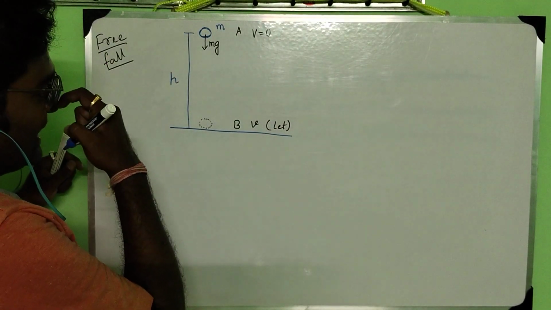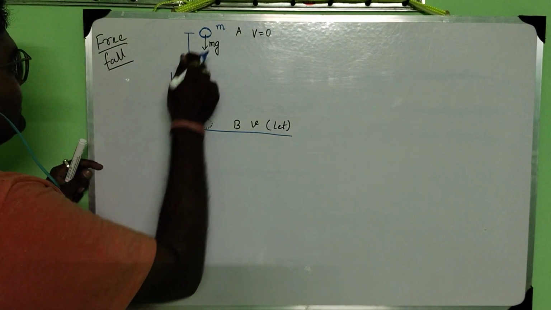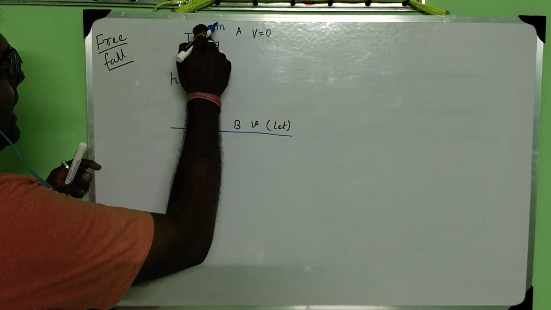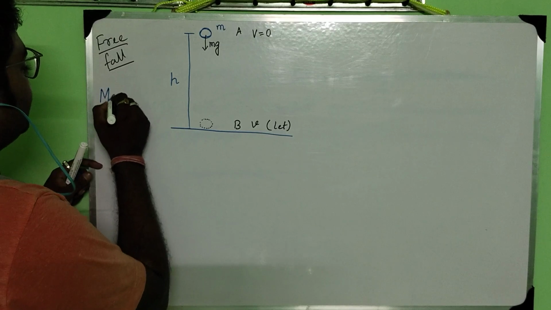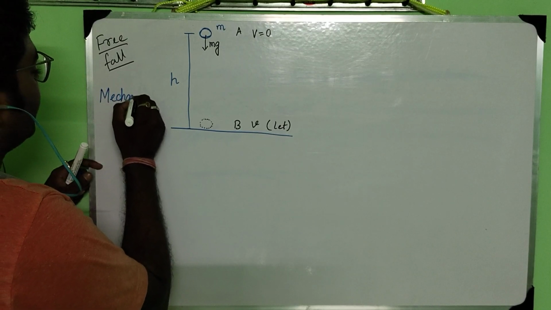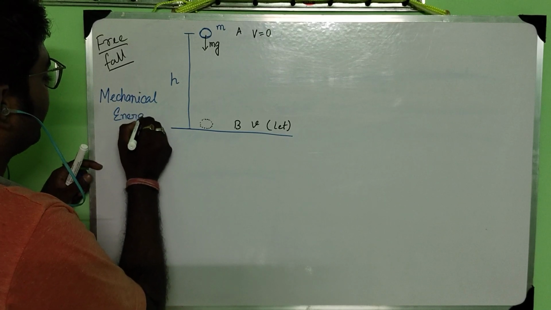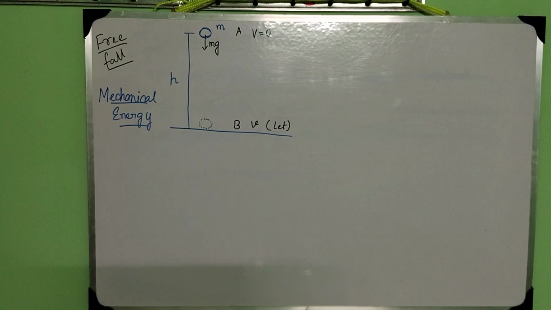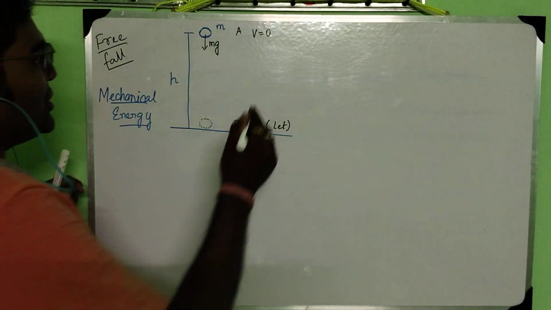Now what we will show is that total energy is conserved. Now see, this ball has mechanical energy, and the ball is falling due to its mechanical energy. When the ball was at height h, what was the potential energy?